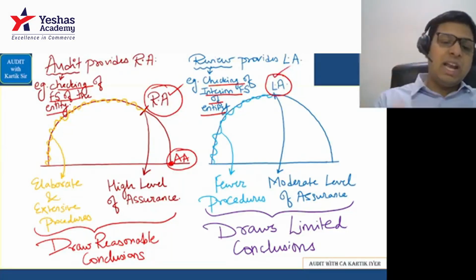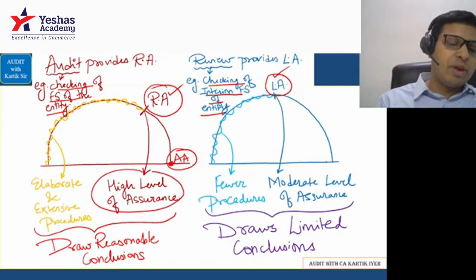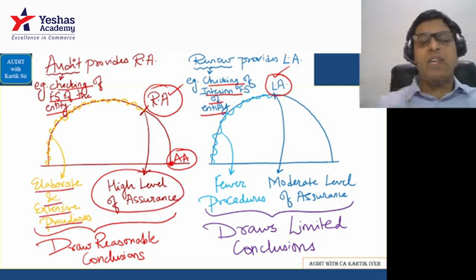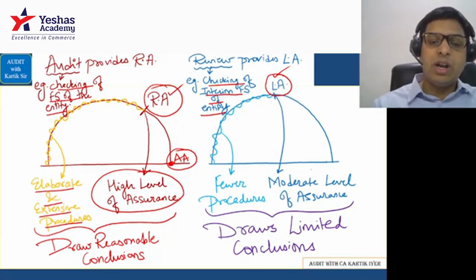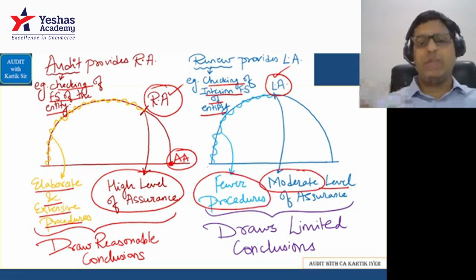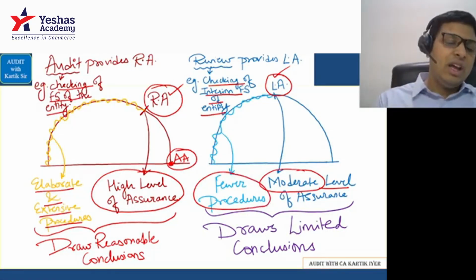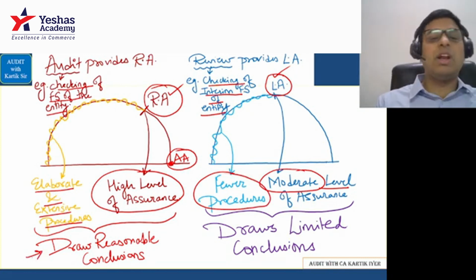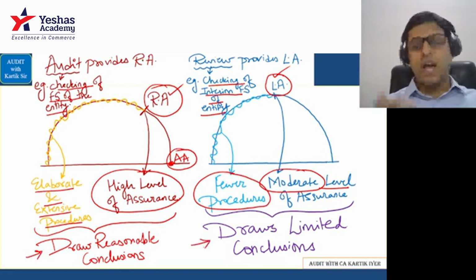So you understand, in R level, you are reaching a high level of assurance, but for that, you have to do elaborate and extensive procedures. Basically, hard work is more. In limited assurance, you are going to reach a moderate level of assurance. That is why you have to do something which I call fewer procedures. You have to do lesser procedures here. Finally, the auditor can draw reasonable conclusions in this case, and in this case, the auditor can only draw limited conclusions. So, if they ask you to distinguish between, you have to keep this diagram in mind, and you can easily get the answer done.